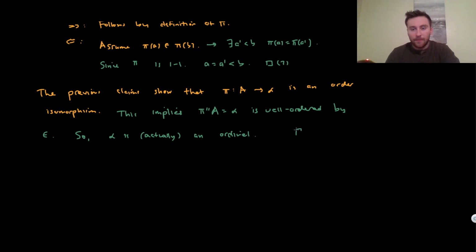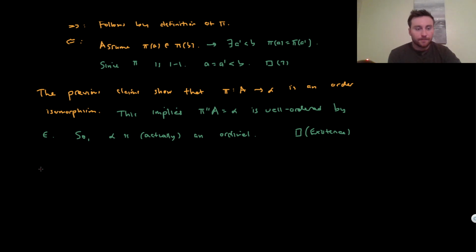Okay, and I'll mark this as the end of the existence. We just checked that there is a map called the Mostowski Collapse that is an order isomorphism. The range of this order isomorphism is an ordinal. And now what we want to do is check that this mapping is actually unique. What we're going to use is one of our technical lemmas that we proved in the last video, that if we have some order isomorphism between two ordinals, then that order isomorphism is actually the identity map, and the ordinals are actually equal to each other.